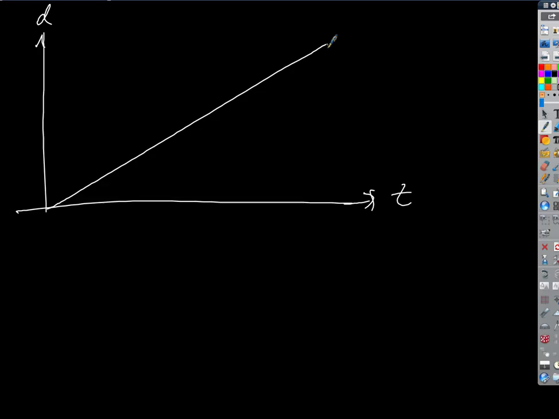What would this one correspond to? This picture would be different. What would the story be for this picture? Start at some speed, 60 in this case, and just go 60 the whole time, right? We pass the starting line going 60 with our cruise control on, and we travel that speed the whole time, right? Okay, so ours is going to look different. That would be cruise control. What's ours going to be?